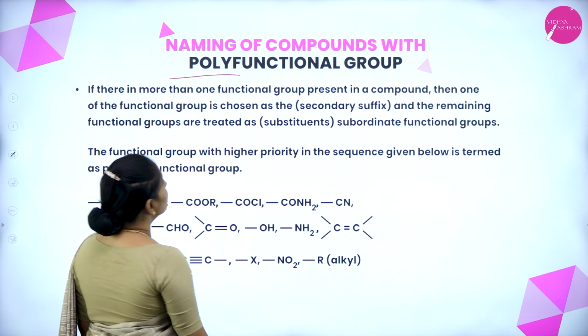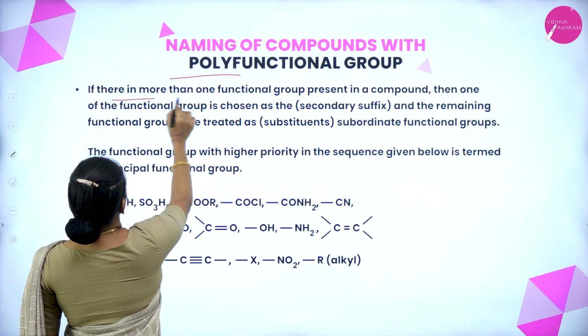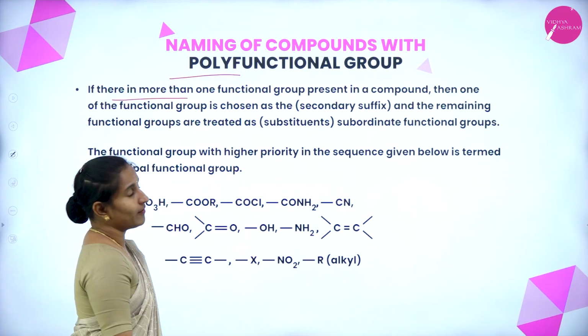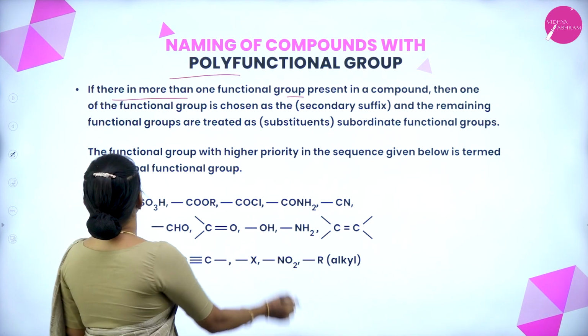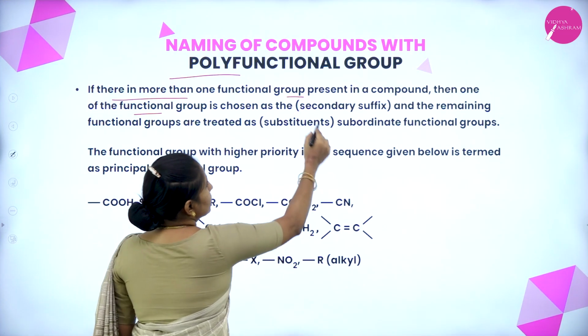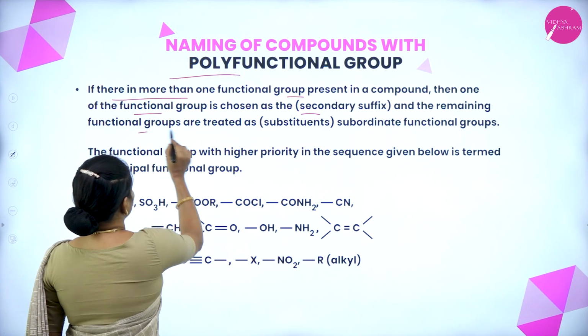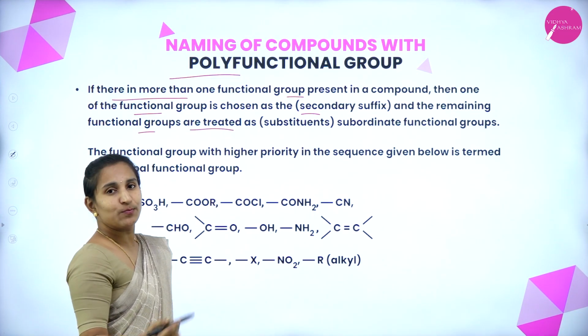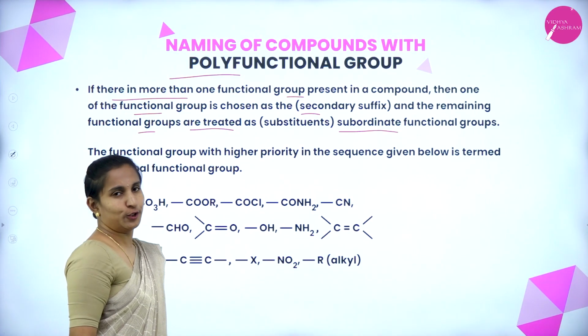Naming of compounds with polyfunctional groups. If there is more than one functional group present in a compound, then one of the functional groups is chosen as the principal functional group with the suffix, and the remaining functional groups are treated as substituents, that is subordinate functional groups.